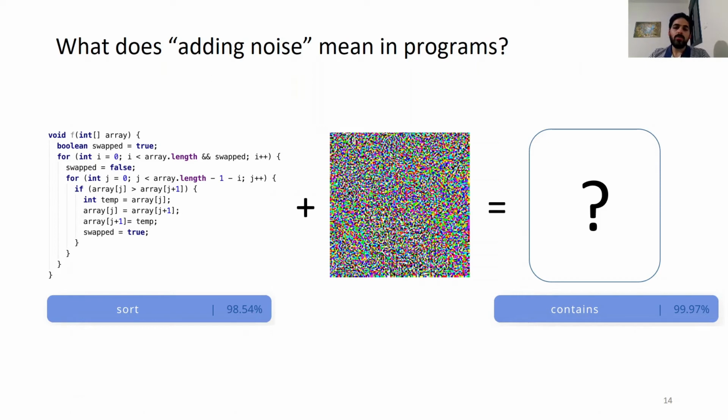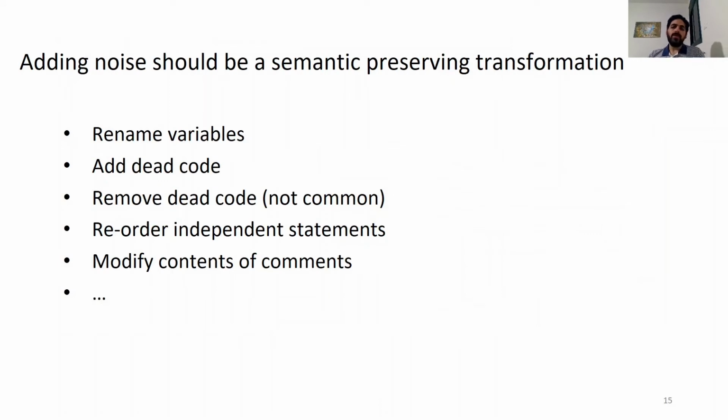So now let us return to the previous question. How can we add noise to a program? First we defined noise as a semantic preserving transformation of the code. Many transformations can be used, however for simplicity we will focus on variable renaming and dead code insertion.